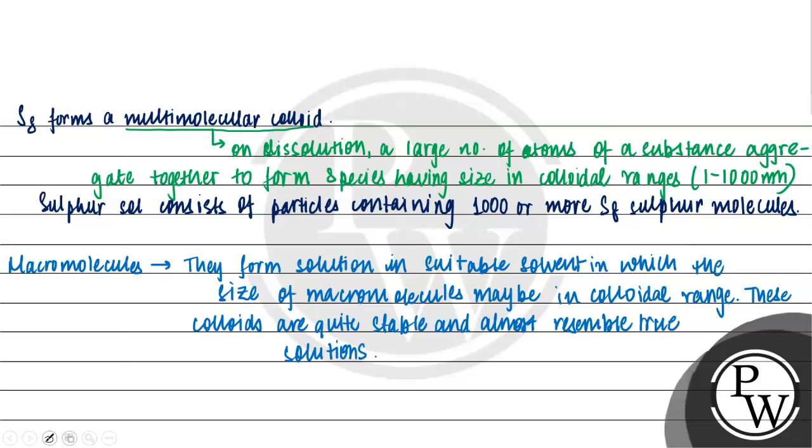तो अगर हम macromolecules के examples की बात करें, हमारा पहला example है starch, cellulose, proteins and enzymes. These are all naturally occurring macromolecules.